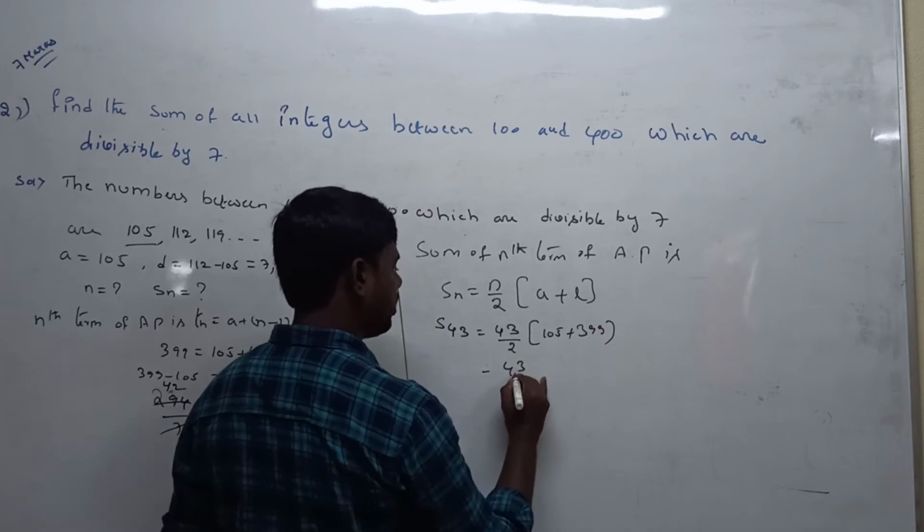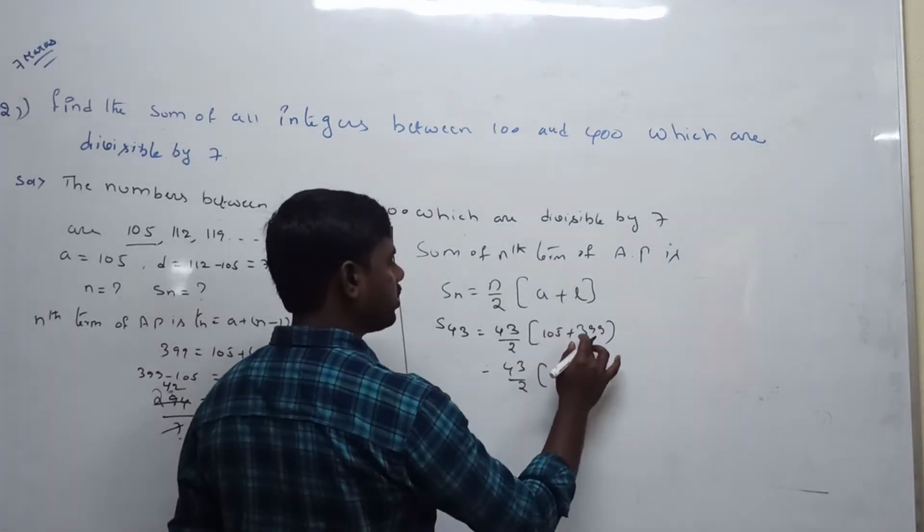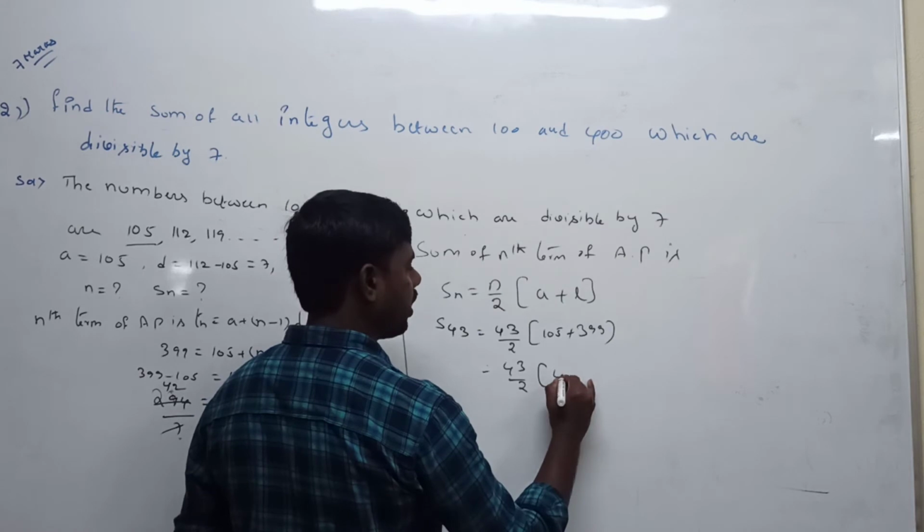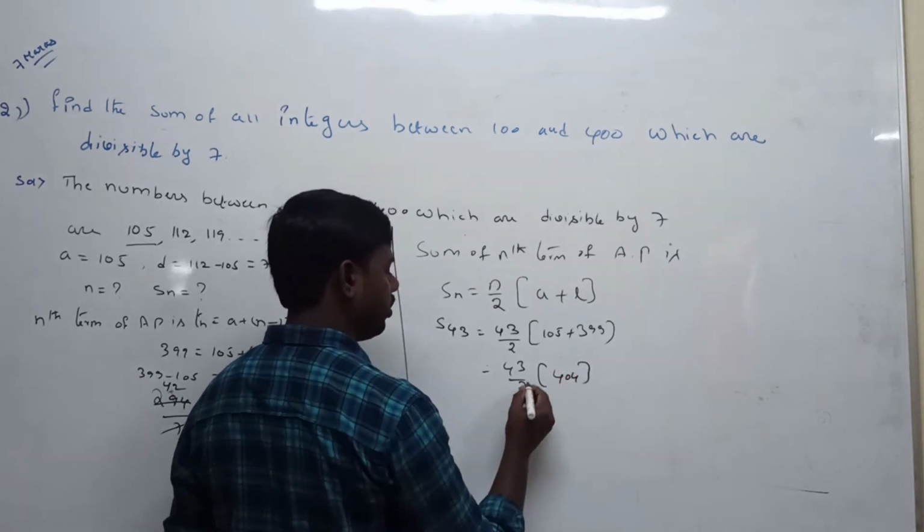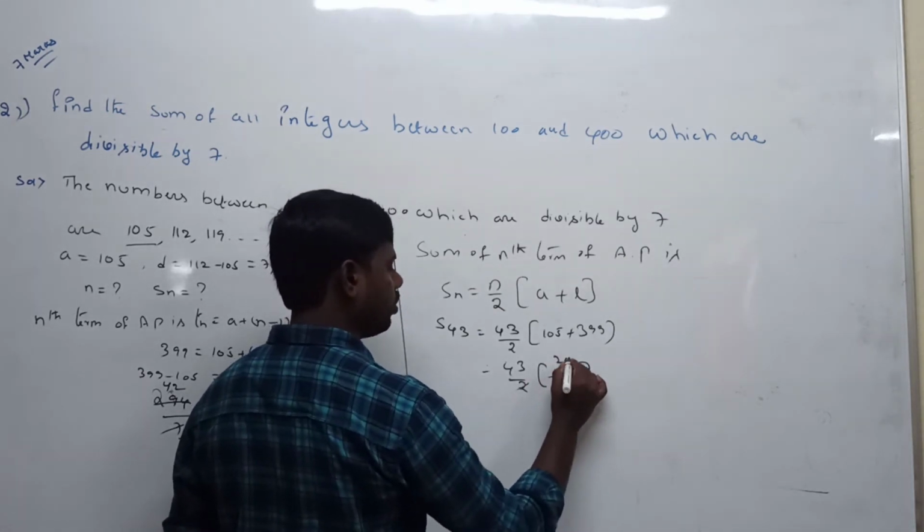Now 43 by 2 into (105 plus 399), which is 504 by 2. Half of 504 is 252.